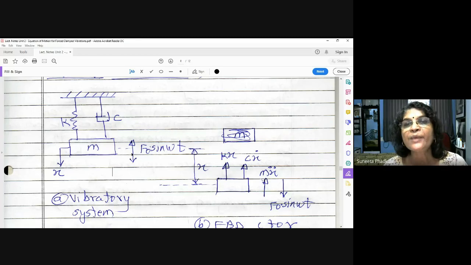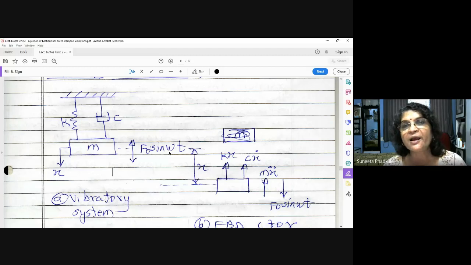And omega, this is a very important term. This omega is the frequency with which this force is giving the excitation. So omega is known as the external excitation frequency. Remember, I will repeat, omega is known as the external excitation frequency, that means the frequency of the external force.